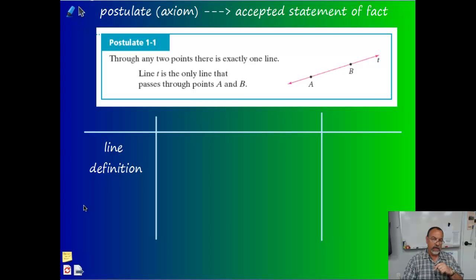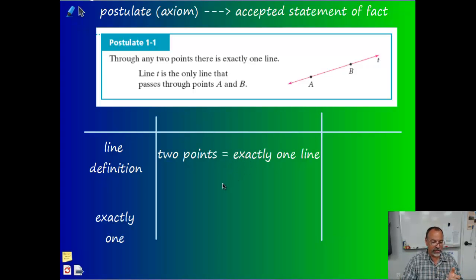Very important. Now notice how this ties into how we name a line. How many points do we use to name a line? 2. Why do we do that? Because that's the definition of a line. Through any 2 points, there's only 1 line. So how should we name it? Well, let's use the 2 points that the line goes through. So that kind of ties together. I hope you see that. Through any 2 points, you can only draw 1 line. There's exactly 1, one and only one. There is no other line that can go through them.